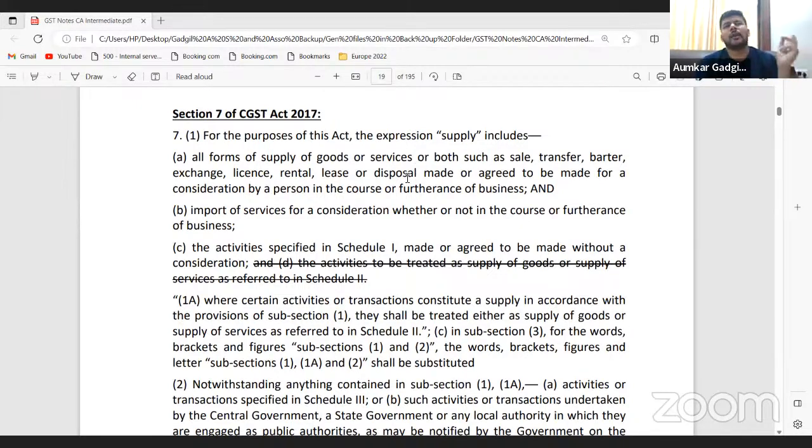Okay, so friends, you remember barter, when you must have studied something about barter, maybe in your school days when you studied the history of ancient systems in India, ancient trade practices in India. That time you must have studied that okay, there is something called barter, right? Now, barter under the GST also has been specifically brought in as a category of scope of supply. So in the scope of supply, barter specifically has an express mention of it.